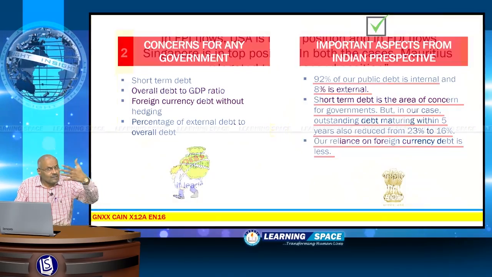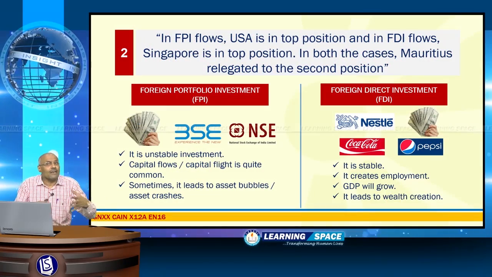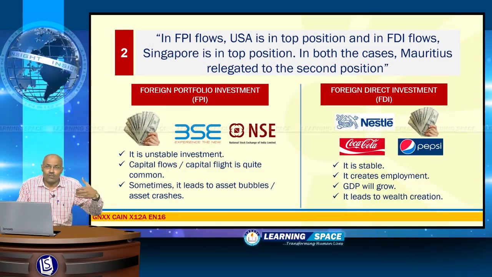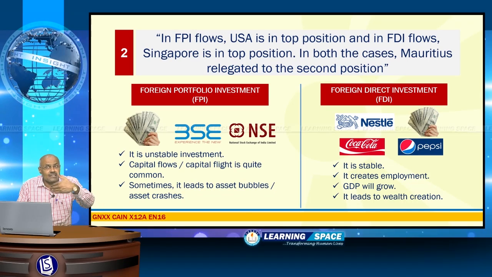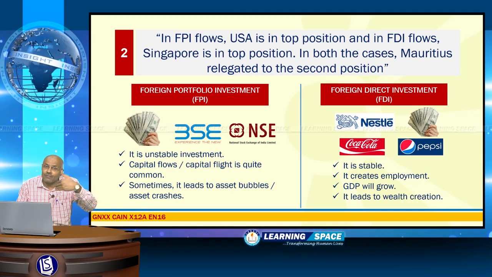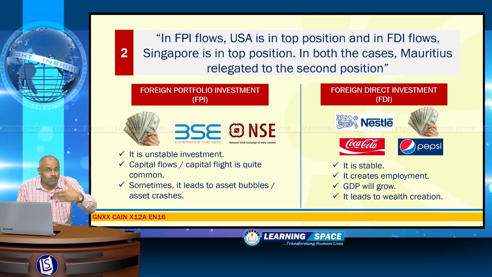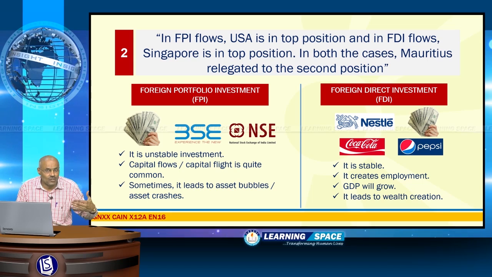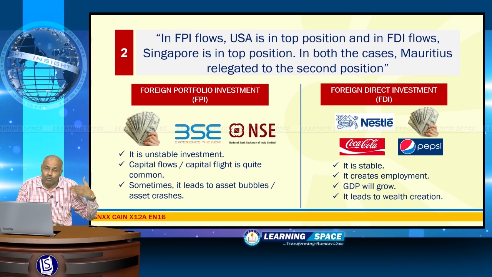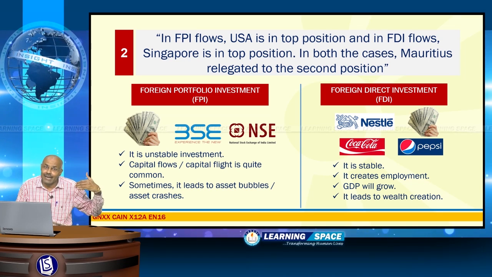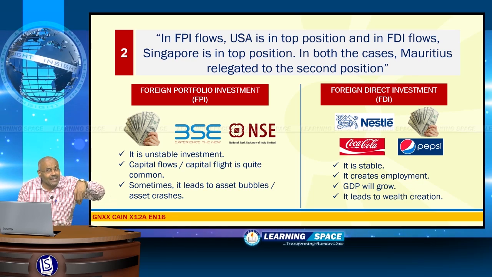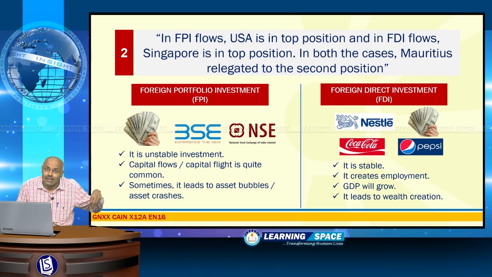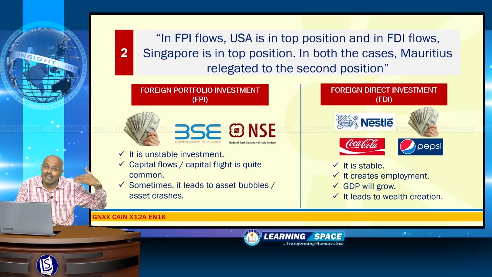And the second issue for this week is that in foreign portfolio investment flows, United States of America is in top position, and in FDI flows, Singapore is in top position. In both the cases, Mauritius is relegated to the second position. Previously, foreign portfolio investment and foreign direct investment predominantly used to come from Mauritius, but now Mauritius is in second position.